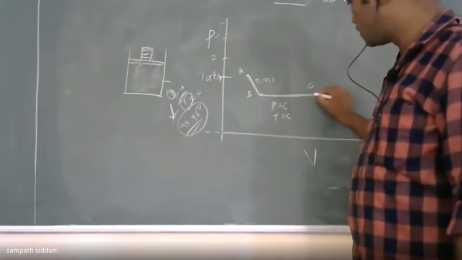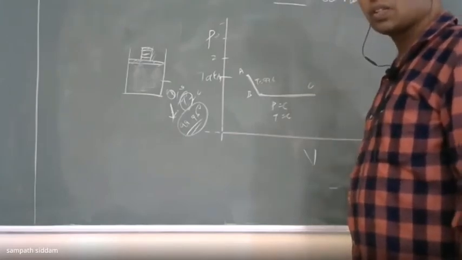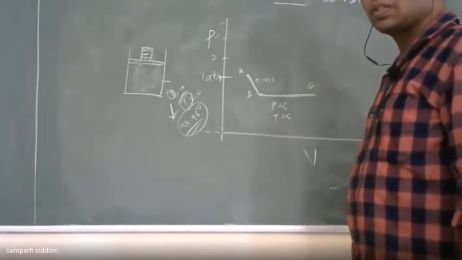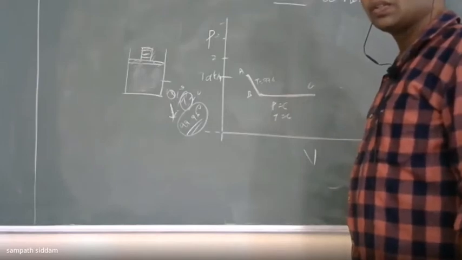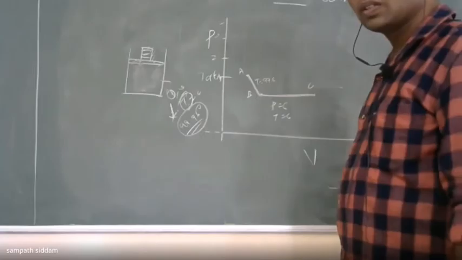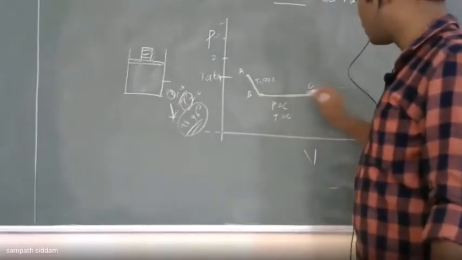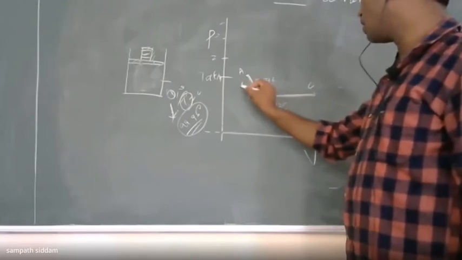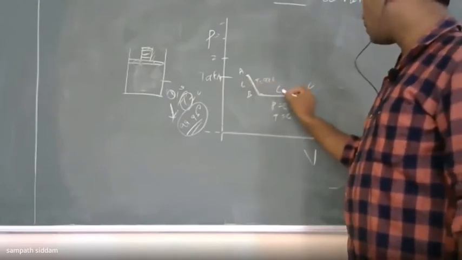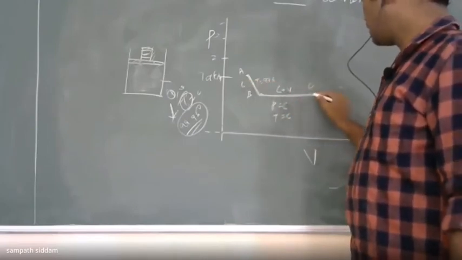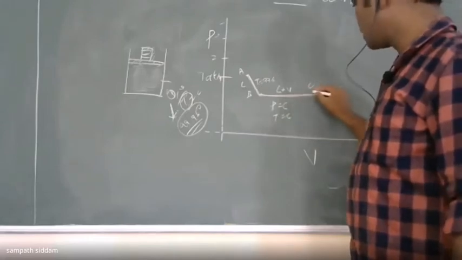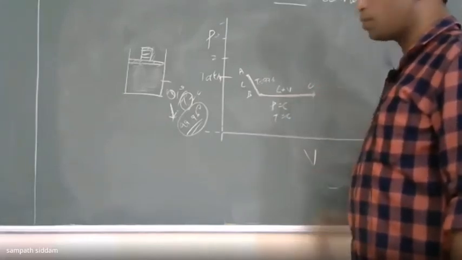Please, someone answer. Converting into vapors. Yes, completely converting into vapor. This is liquid, this is liquid plus vapor, and once the liquid is completely converted into vapor, then I have to stop.